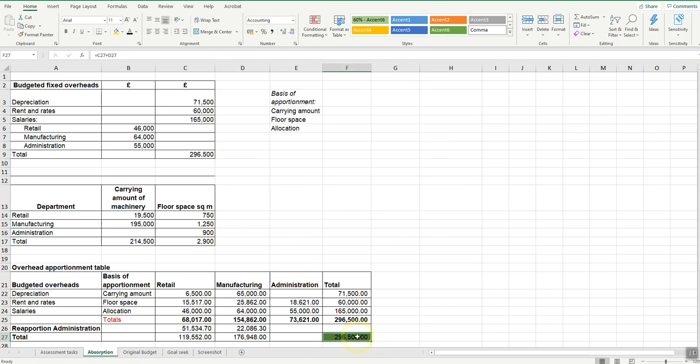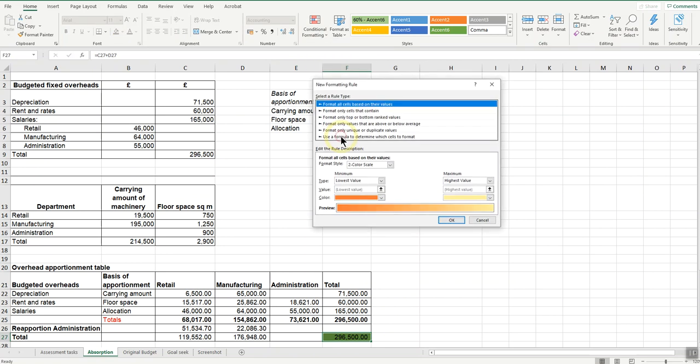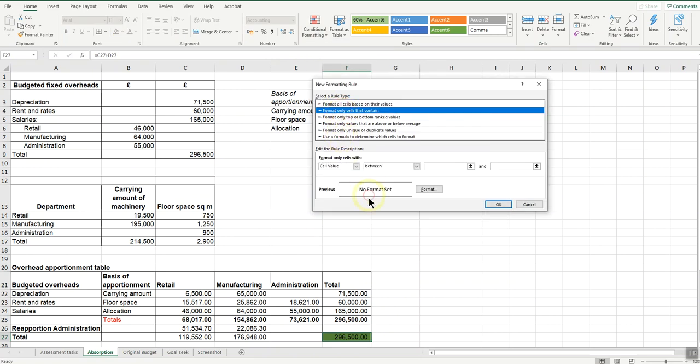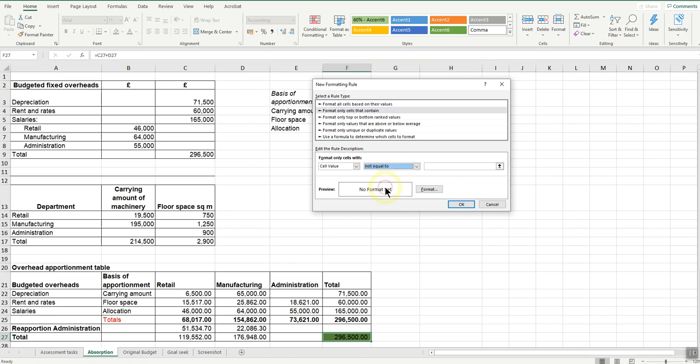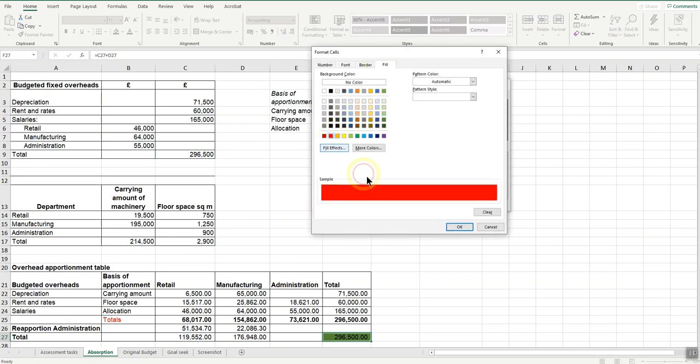Good, that has worked. Then I have to do it again, because if that hadn't equaled, I'm being asked to format it to red. So again, another new rule, format only cells that contain, where the cell value is not equal to C9, format it as red.